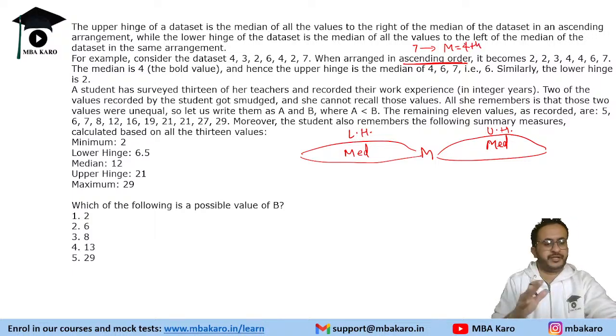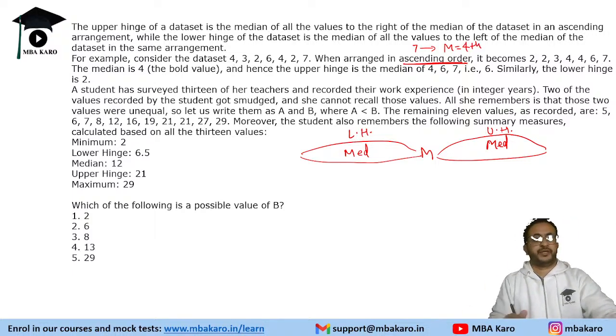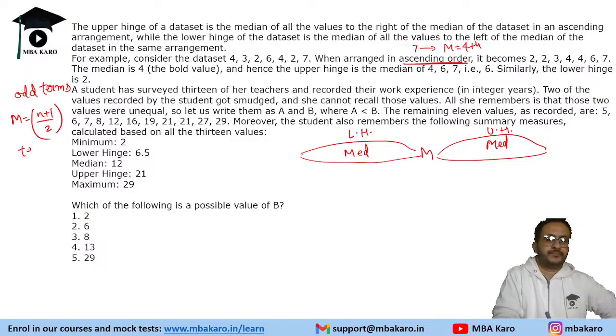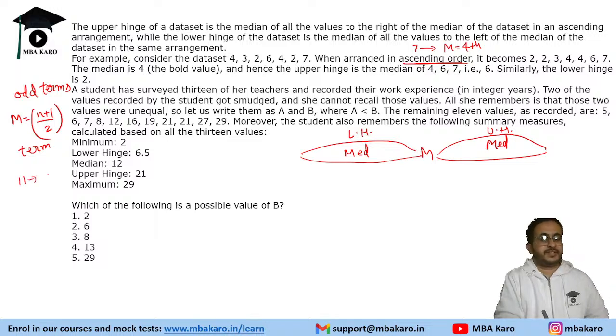First of all, let me tell you what the median is. If you have an odd number of terms, then the median is the (n plus 1) by 2 term. So if you have 11 terms, the median will be the sixth term.